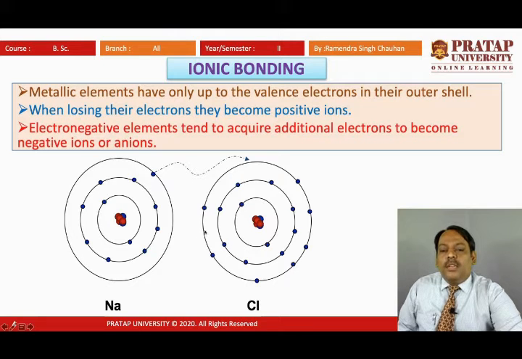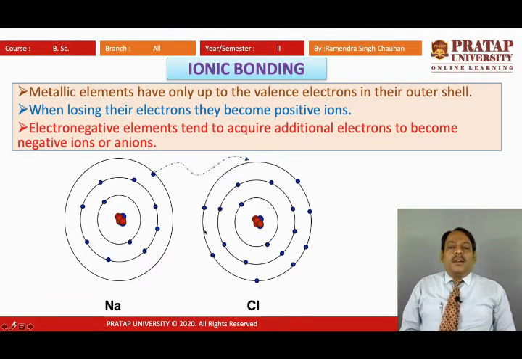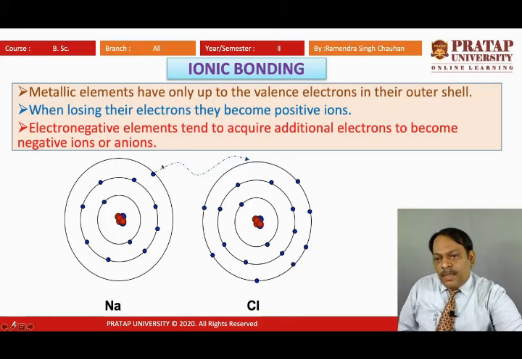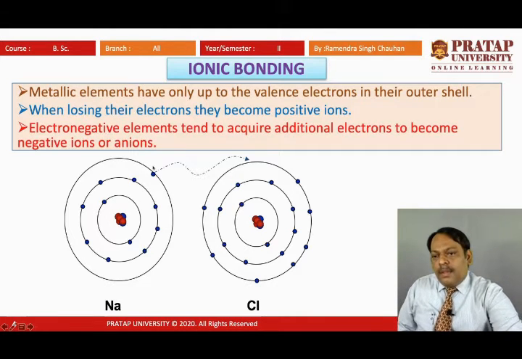In the outermost orbit of chlorine, one orbital is empty that can take one more electron, and in sodium there is one electron in the outermost orbit that can be donated. If this electron goes to chlorine, then the sodium atom will have a positive charge because one electron is going to the other side.